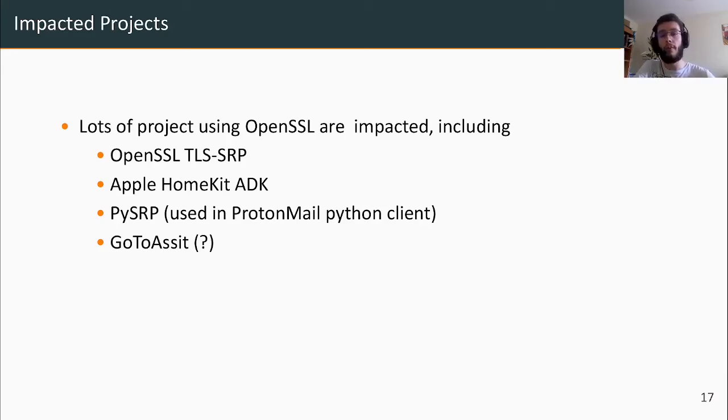SRP is used to pair your Apple phone, laptop, or tablet to an Apple IoT device using a PIN code. And those IoT devices range from garage doors to light bulbs or doorbells, so we can think of a lot of issues. It is also the case of PySRP, which is a Python SRP reference package, namely used by ProtonMail's Python client to authenticate the client upon connection.